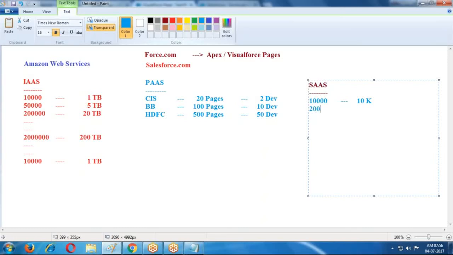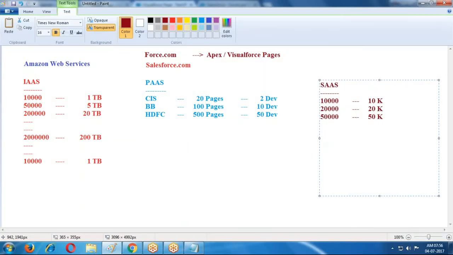If my customers are 20,000, I'm paying 20K. If my customers are 50,000, I'm paying 50K. Based on my requirement, I go for those applications and pay for them.